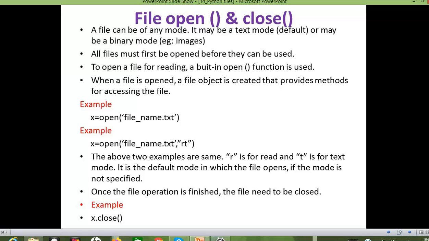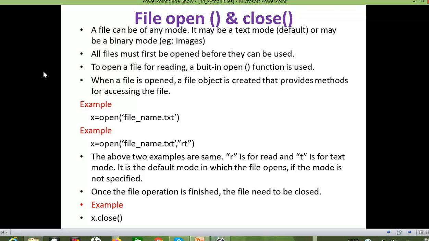In general, files will be in two formats. One is the text format, another is the binary format, right? The text mode of a file holds a set of characters within it, or it may be a binary mode which comprises zeros and ones, which only the system can understand.